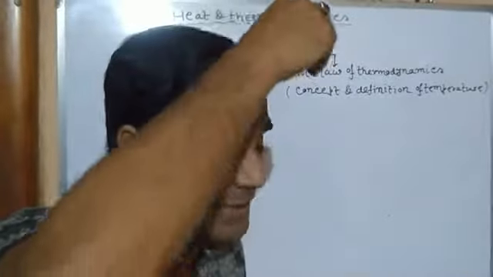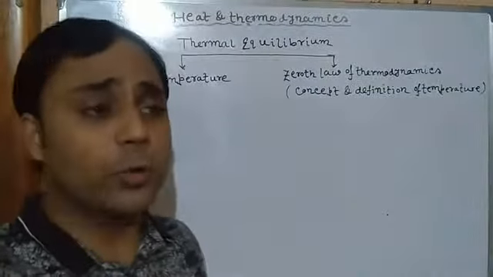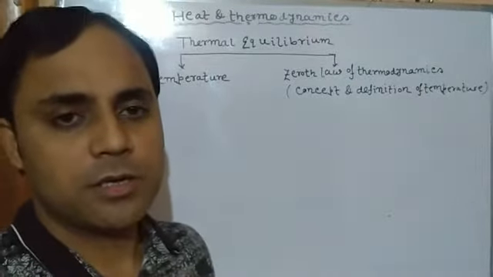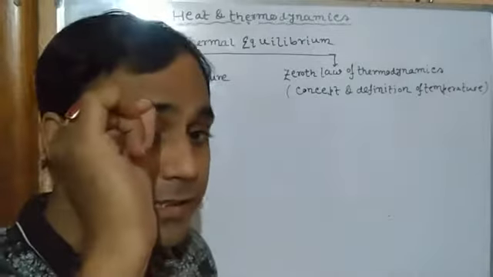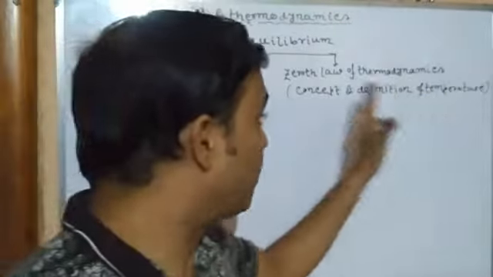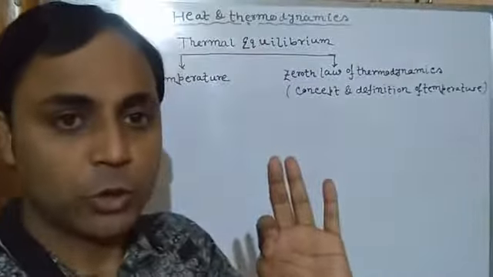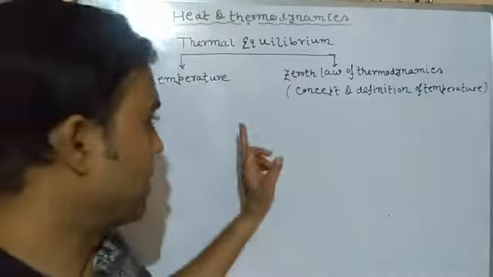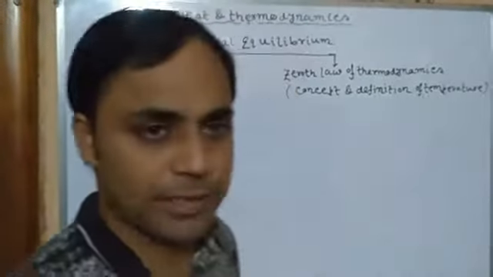At the beginning of thermodynamics, we need to establish, explain and discuss that general property of matter, and that is temperature. The zeroth law of thermodynamics is that law through which we can get a definition of the concept of temperature, or you can say the concept and definition of temperature.